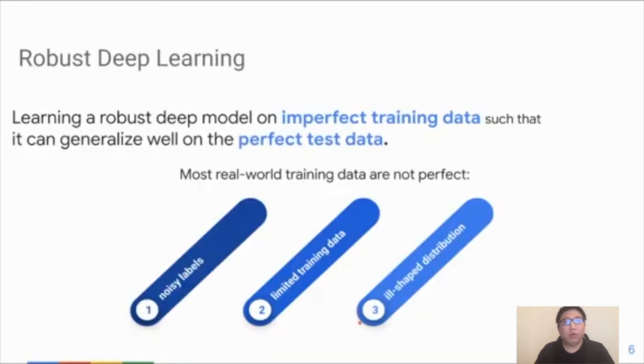In our work, our goal is pretty straightforward. We want to learn a robust deep model on imperfect training data such that it can generalize well on the perfect test data. So what do we mean by imperfect training data? In fact, most real-world training data are not perfect. In today's talk, we're going to look at three typical kinds of imperfect training data. First, the training data has some noisy labels. Second, the training data is limited or insufficient to train a good model. Third, the training data has some ill-shaped distribution, such as a long-tail distribution.